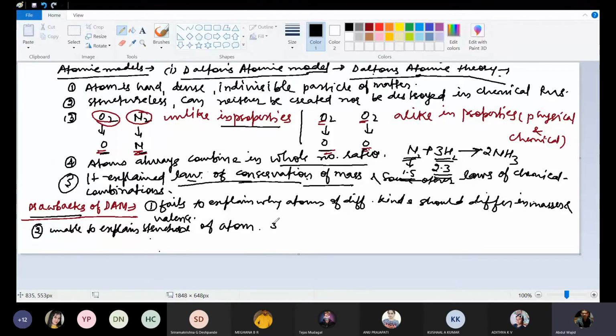Then he was unable to explain the binding forces between atoms in compounds.